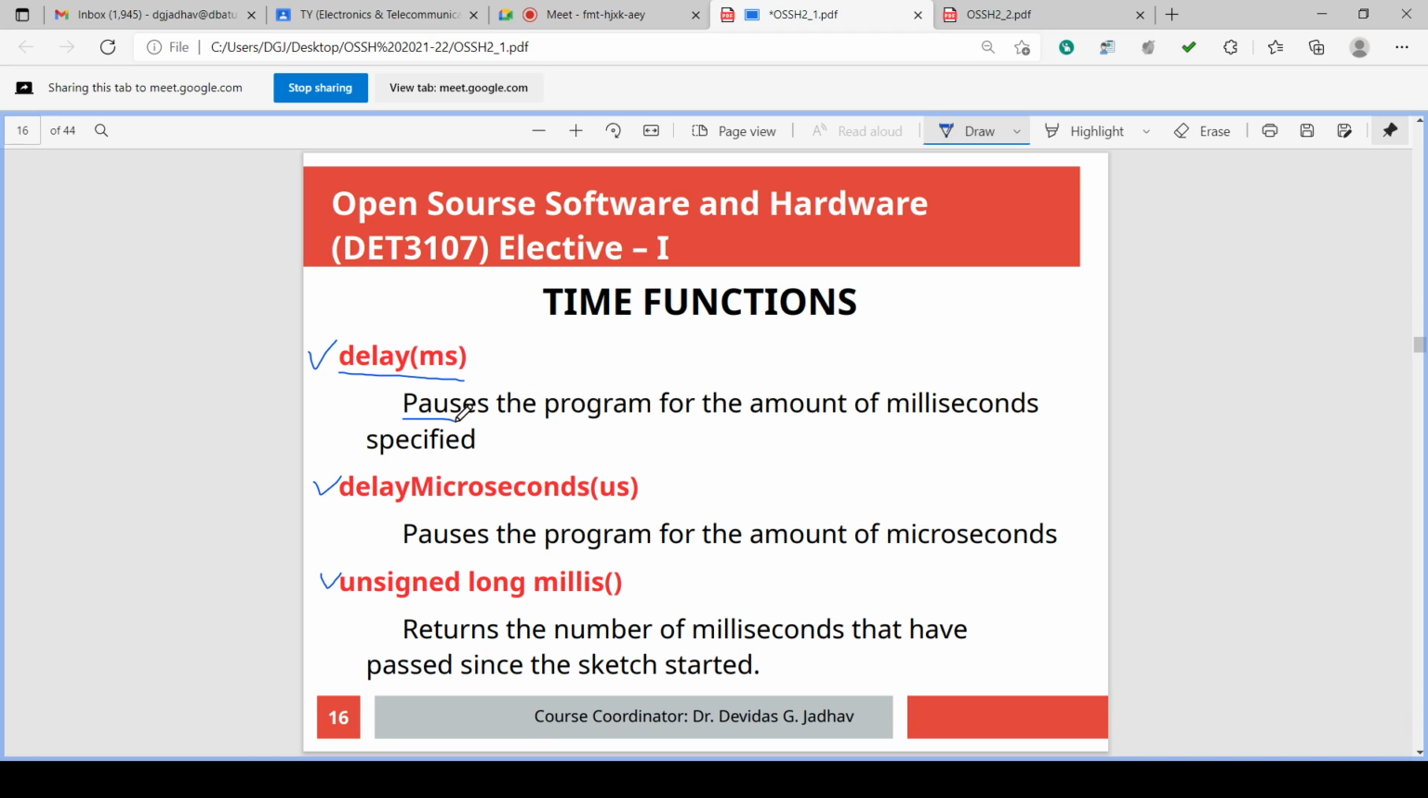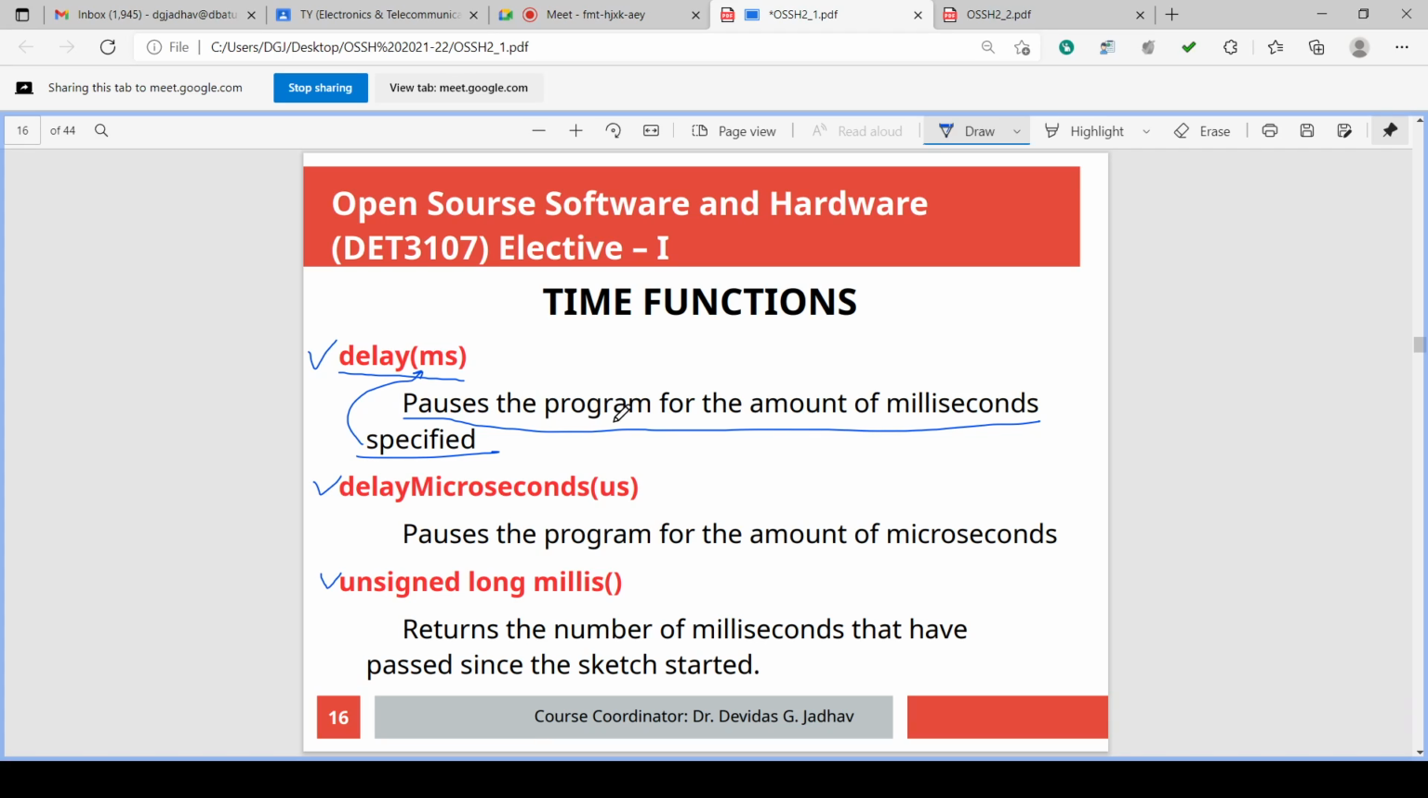So it pauses the program for the amount of milliseconds specified. Whatever specified value is there, that much amount of delay is introduced. Delay 1000 milliseconds means 1 second. Delay 10,000 is 10 seconds. Delay 5,000 is 5 seconds.